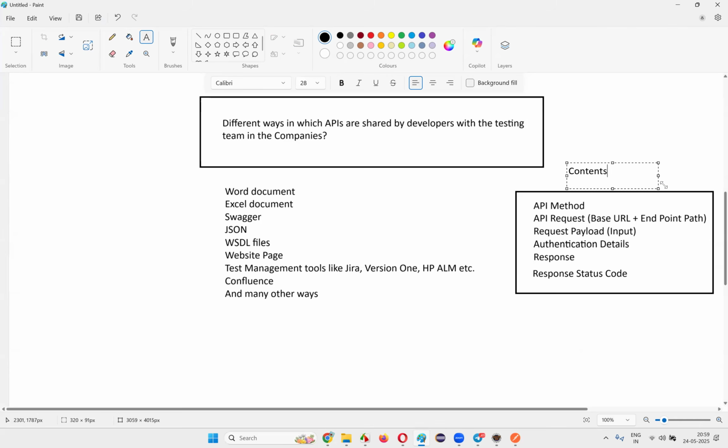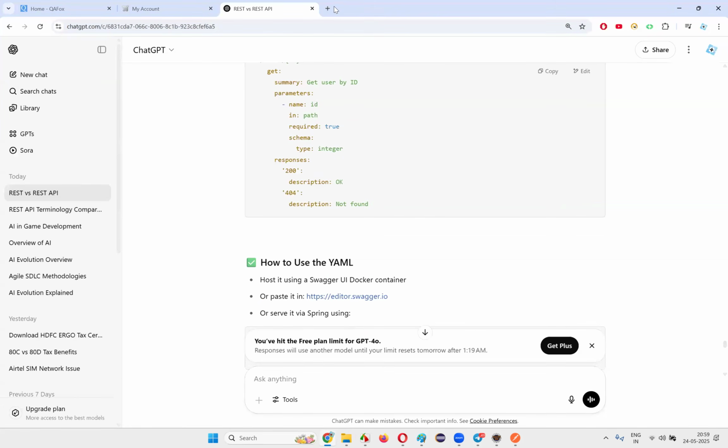Contents of the API that will be documented by the developer before giving it to the tester. Before giving it to the tester, what are the contents that the developer will be documenting here? These are the contents. Fine. And Confluence, how will Confluence look like?